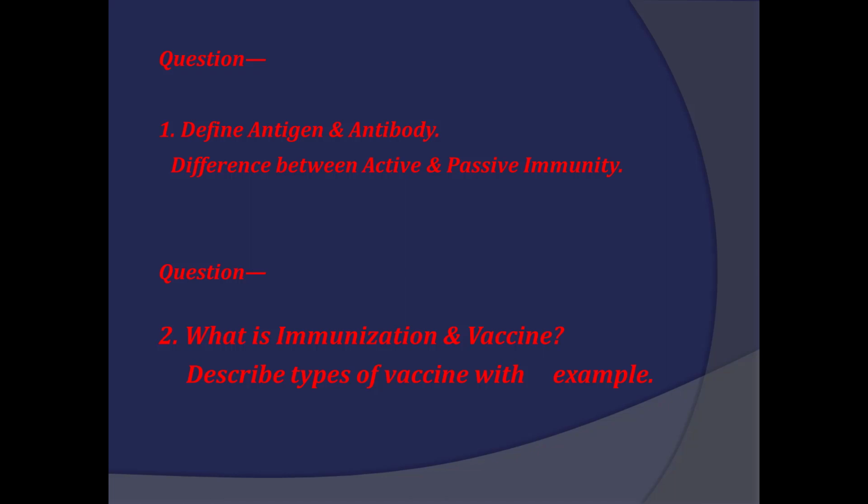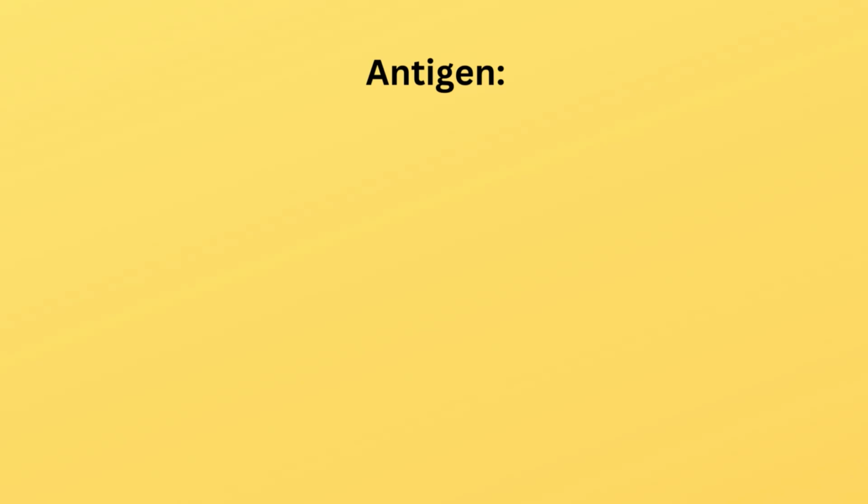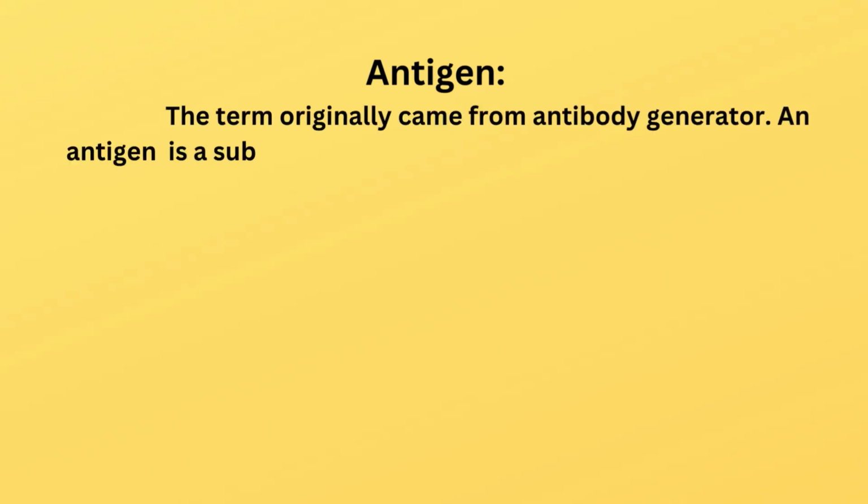Question No. 1. Define antigen and antibody. What is the difference between active and passive immunity? Answer. Antigen. The term originally came from antibody generator.